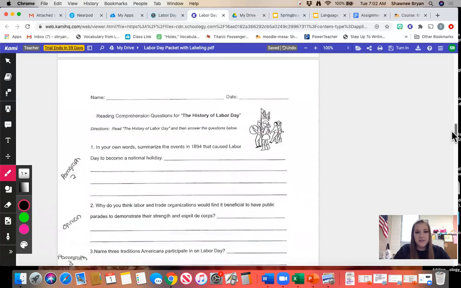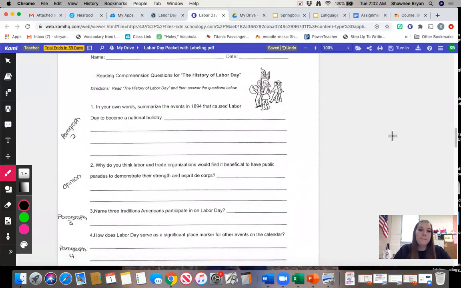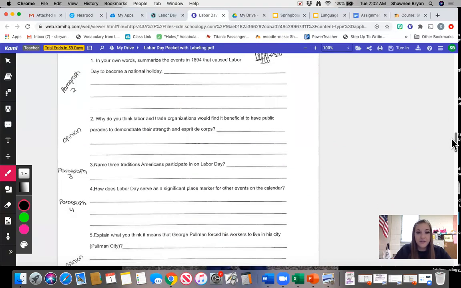Moving on to page 3. Page 3 is going to be reading comprehension questions. And you're going to notice that there are some notes from me off to the left-hand side that give you some information on where you can find the answer to that question.